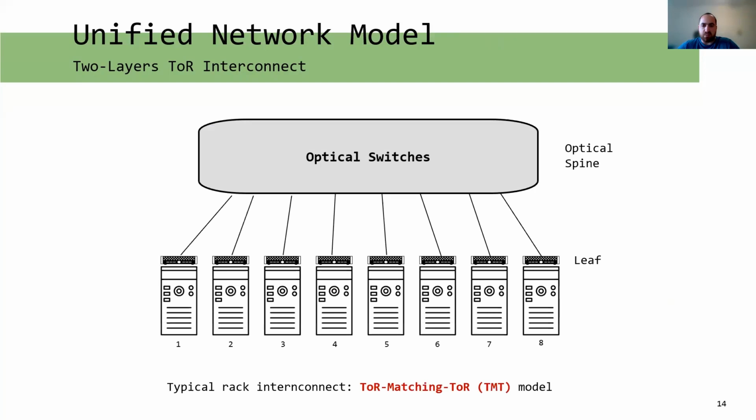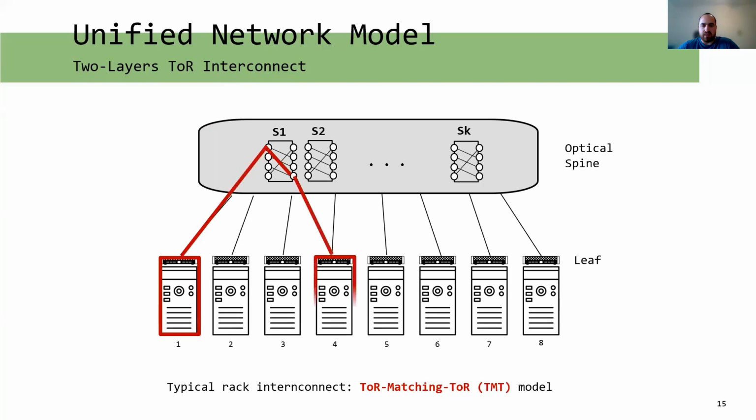Our data center network model is based on the basic structure of the demand-aware network. It relies on a two-layer leaf-spine network architecture. The Tor layer has N leaf switches, and the spine layer has K optical spine switches that can be of different types. In the optical spine, each switch has N input and N output ports. For example, when traffic needs to be routed from the fourth to the fourth rack, flows can take the following one-hop path. Note that inside each switch, the rack can connect to any other.